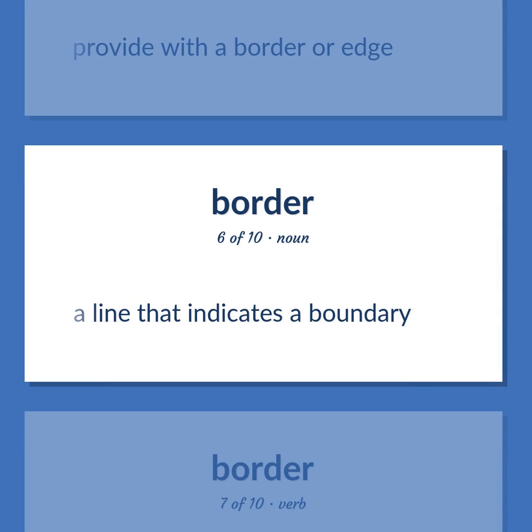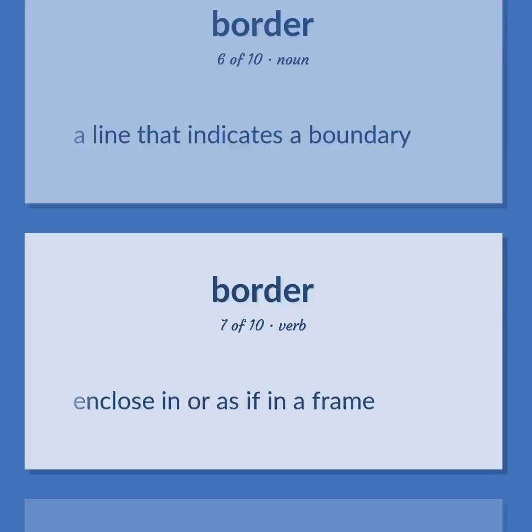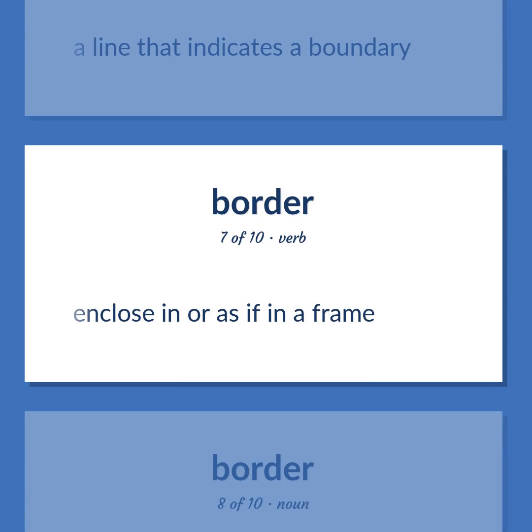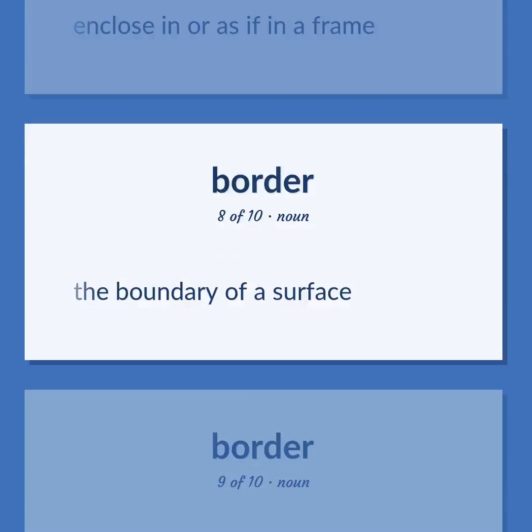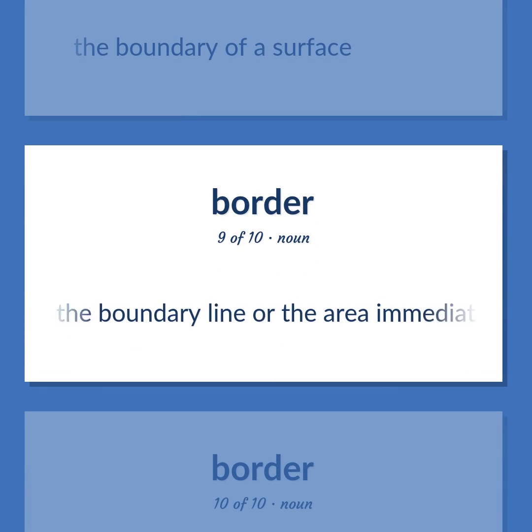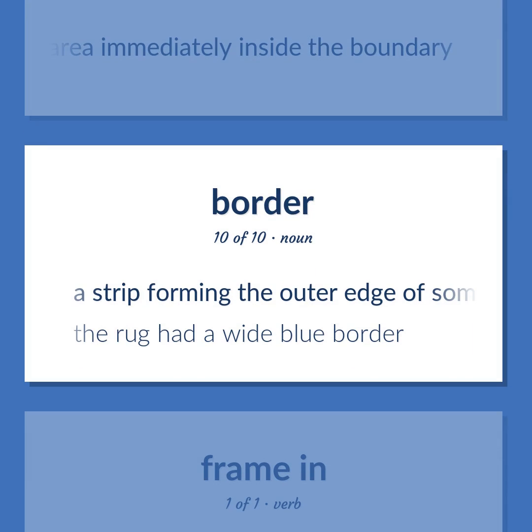A line that indicates a boundary. Enclose in or as if in a frame. The boundary of a surface. The boundary line or the area immediately inside the boundary. A strip forming the outer edge of something. The rug had a wide blue border.